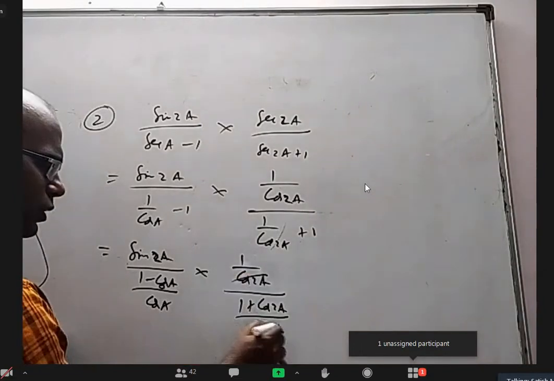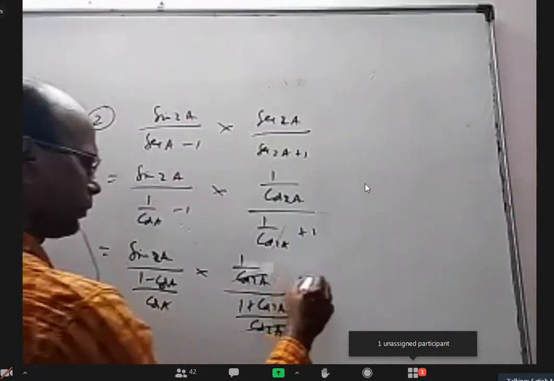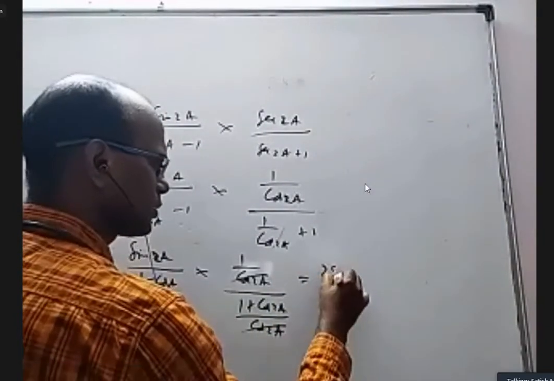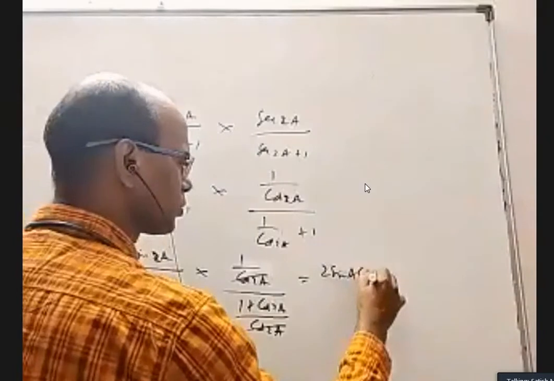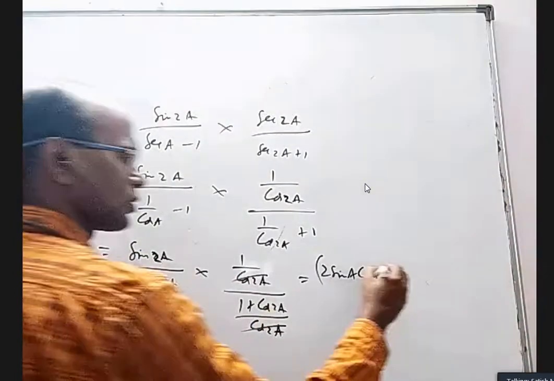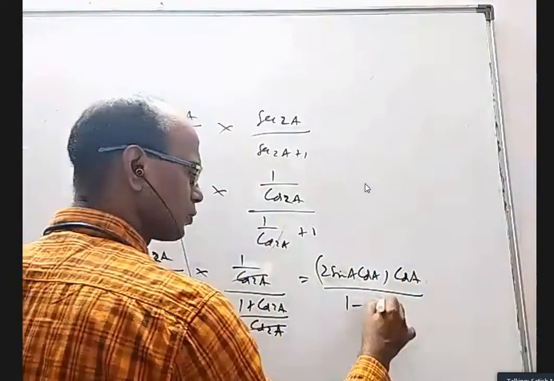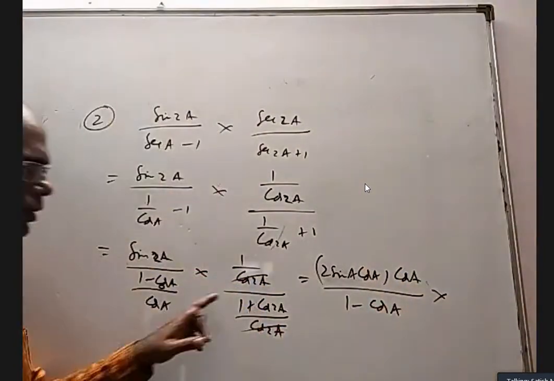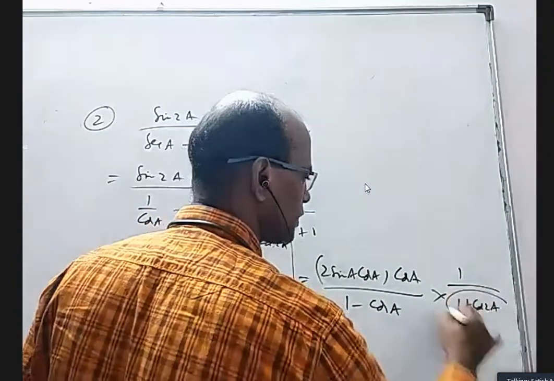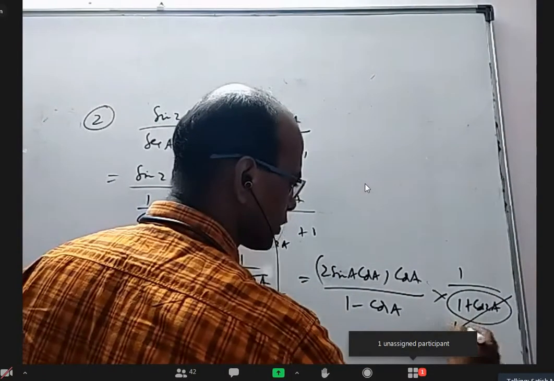This cos 2a and this cos 2a will cancel. This will go up, and I will get sin 2a. Even sin 2a, I can write as 2 sin a cos a, and another cos a goes up, by 1 minus cos a. And here I am left with 1 by 1 plus cos 2a. But this 1 plus cos 2a, you can write as 2 cos square a.